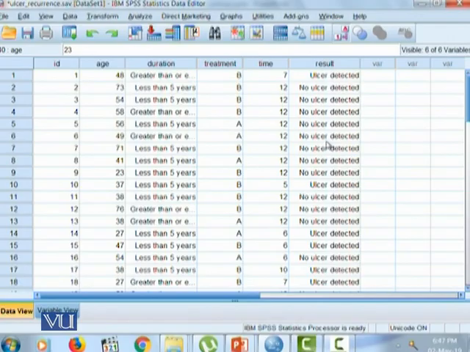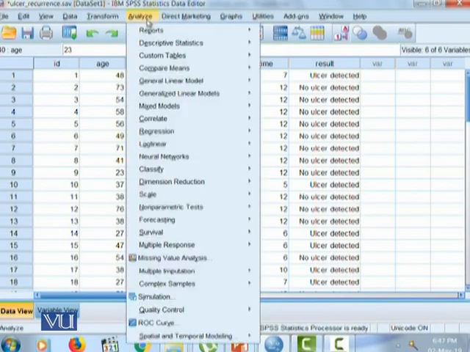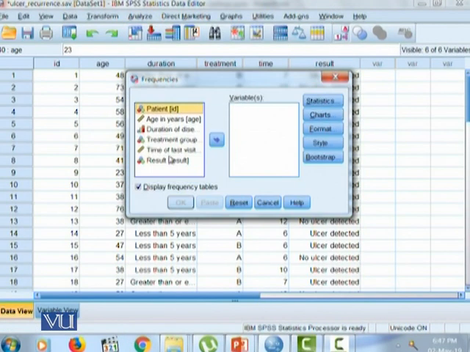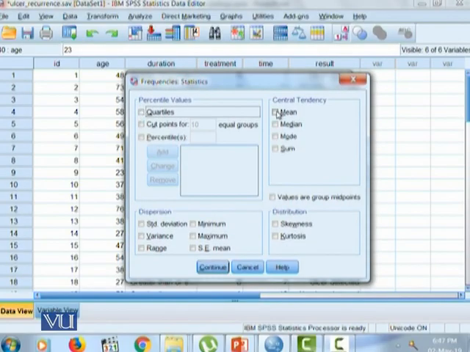And if we want to report the graphs for it, we will report either the bar chart or the pie chart. To get this output, we will go to descriptive statistics, frequencies, and bring our variable of interest in. In statistics, we can click on the type of statistics we may need.